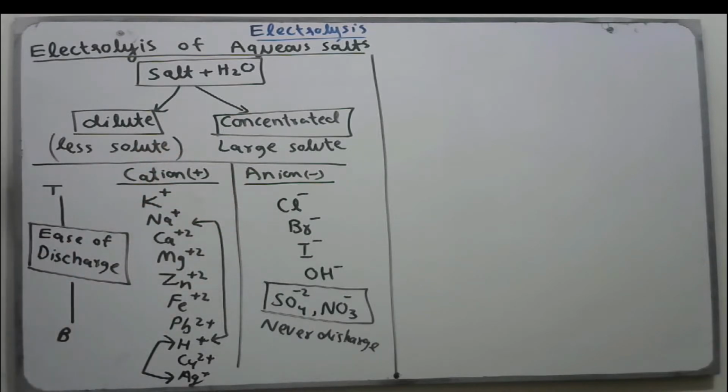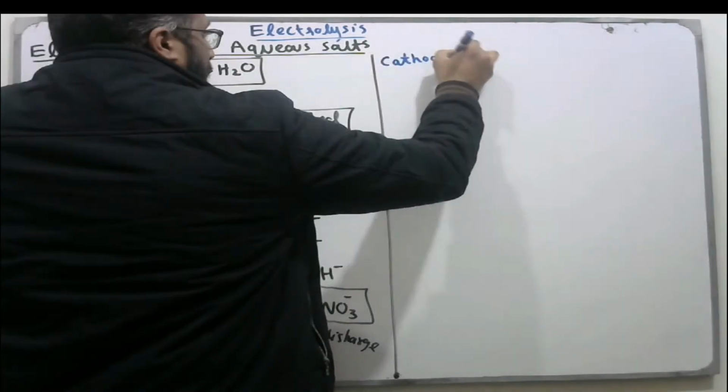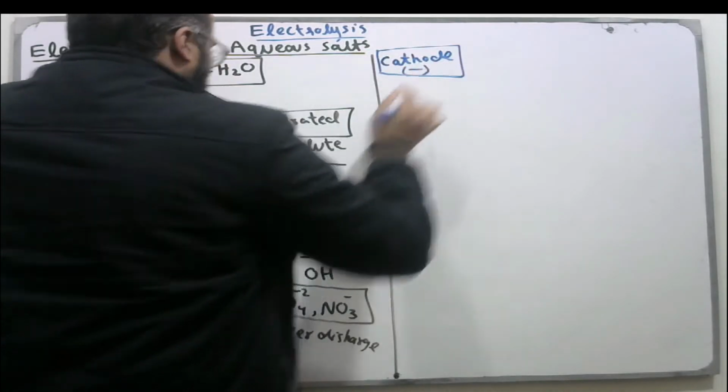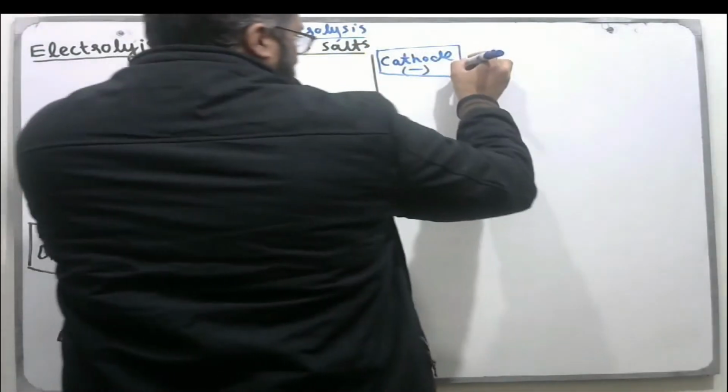Now we discuss the cathode first. The cathode is the negative terminal of the battery and all the positive ions move to the cathode. Now we have two options here.